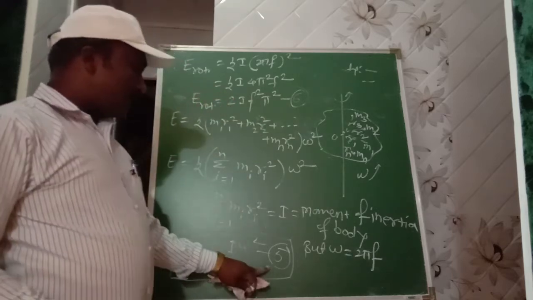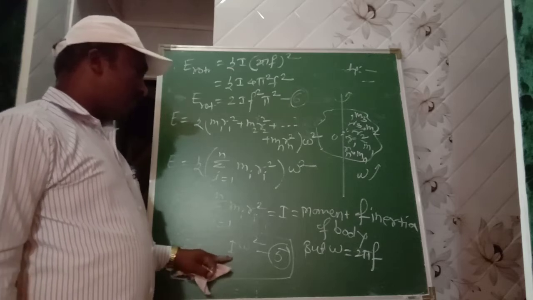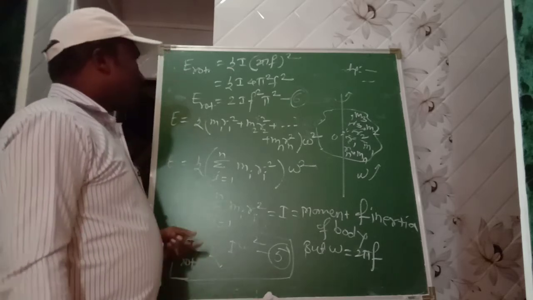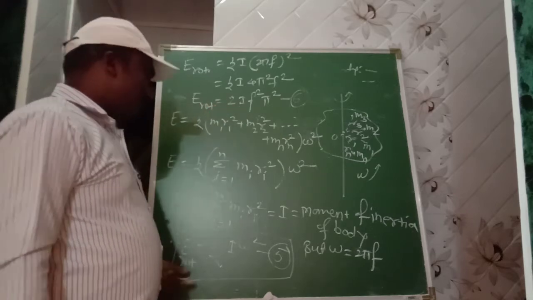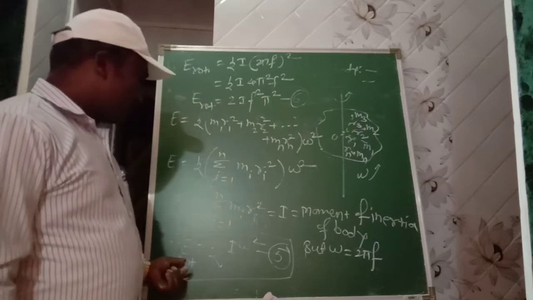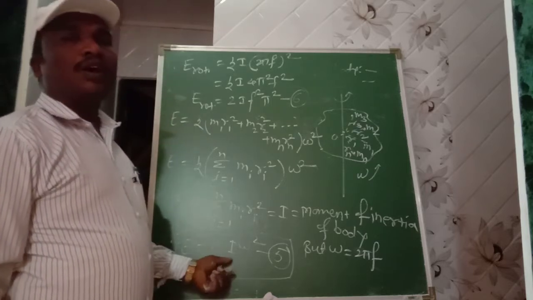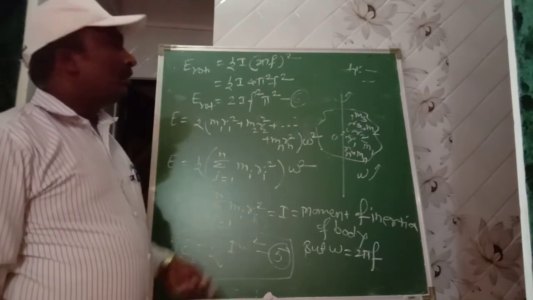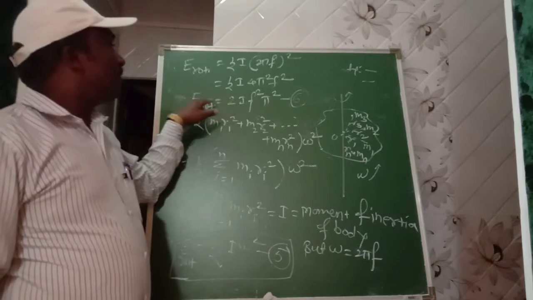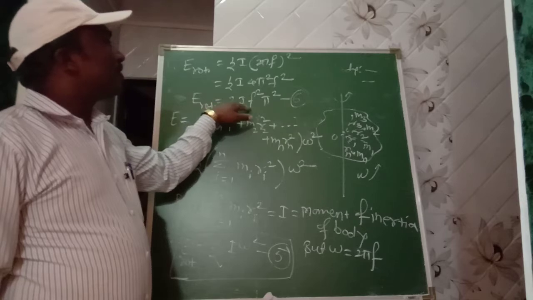Equation number 5 is in terms of omega and moment of inertia. This one is necessary for the expression or for the equation: rotational kinetic energy of a body is equal to 1/2 I omega square. This equation is necessary for numericals: E rotational equal to 2 I f square pi square.